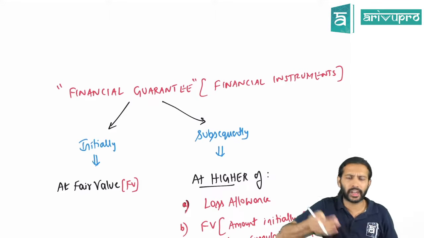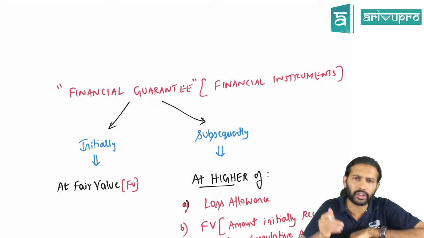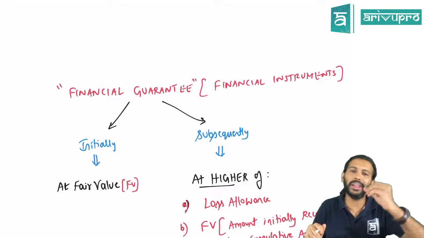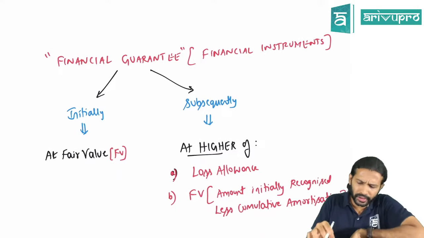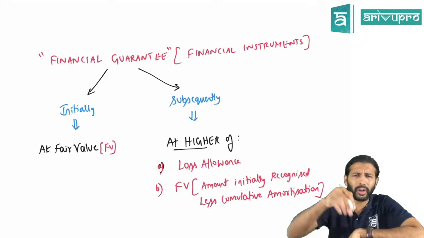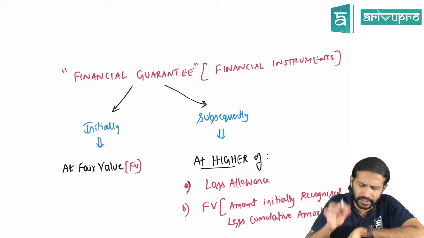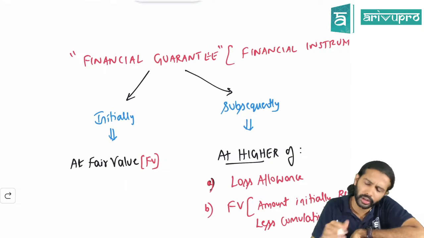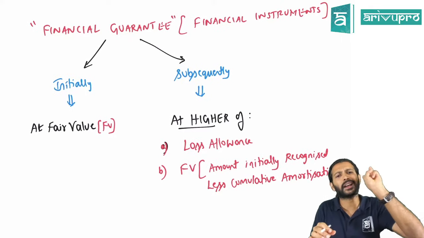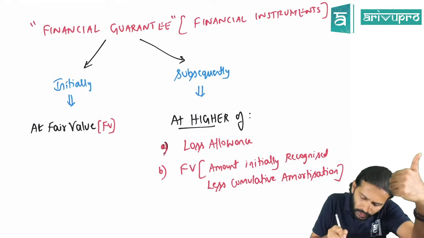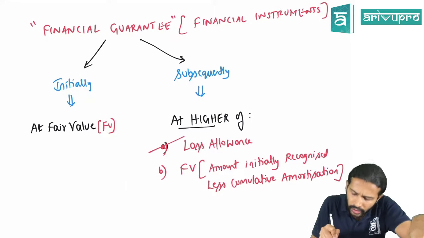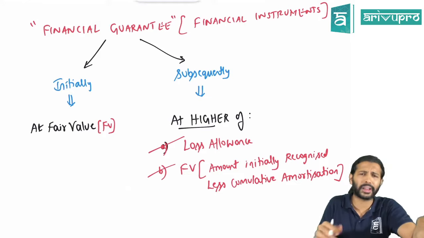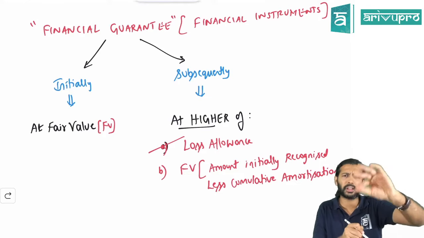So in today's session we'll understand a little bit about what it means and how the accounting treatment for this particular concept should be done. Now I've given you a simple accounting treatment, or what the standard says. If there is a financial guarantee, initially you should recognize it at fair value, initial recognition. Subsequently, you will recognize at the higher of two things. One, the loss allowance, or two, the amount initially recognized less cumulative amortization, or simply you can call it fair value. Basically, loss allowance or fair value, whichever is higher.